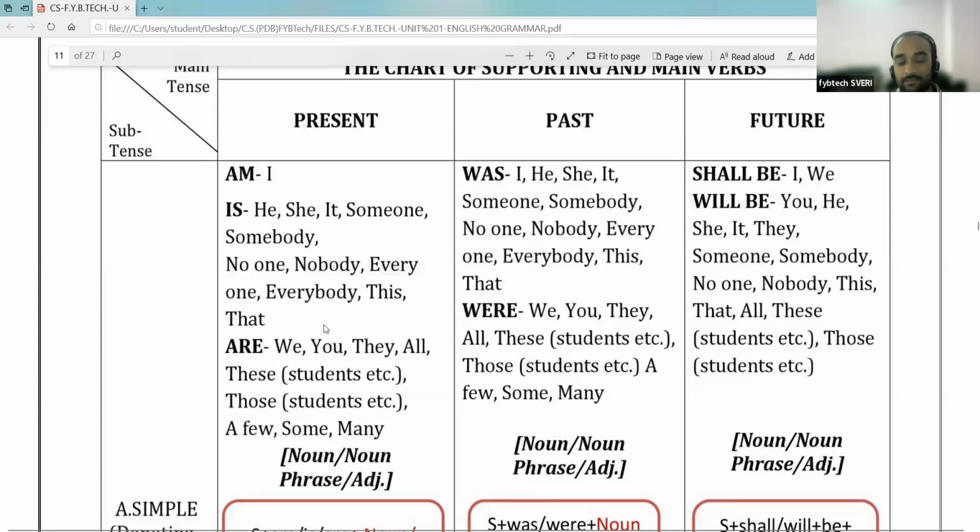So is is used after he, she, it, someone, somebody, no one, nobody, everyone, everybody, this and that.